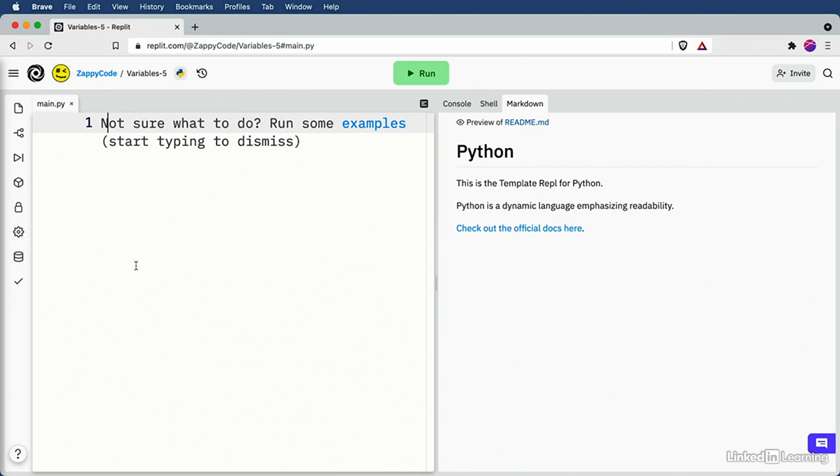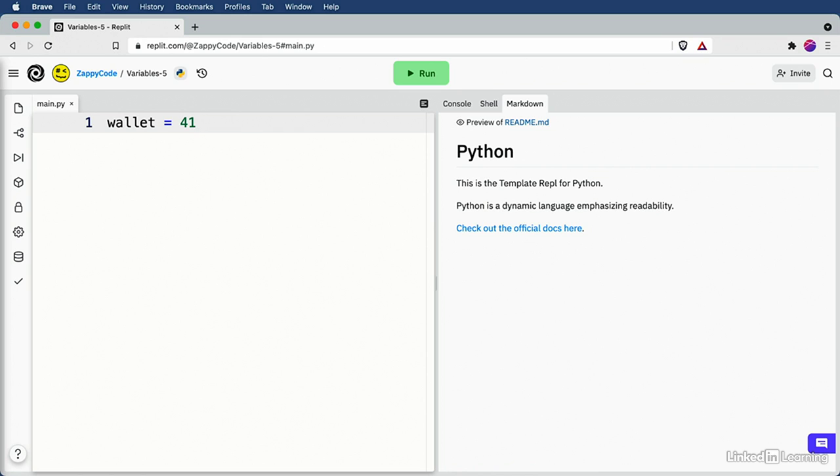But if we wanted to represent this amount of money in my wallet, we would do that in Python by first giving a name to our variable, which I'm just simply going to call wallet. Okay, this is now the name of our variable. Now, I said that variables hold a piece of information. How do we put some information into this new variable called wallet? Well, we have the name, and then we hit space, do an equal sign, another space, and then put in some sort of value. So for me, because I have $41, I'm going to say wallet is equal to 41. Essentially what's happening here is we're taking the value of 41 and putting it into the variable called wallet.